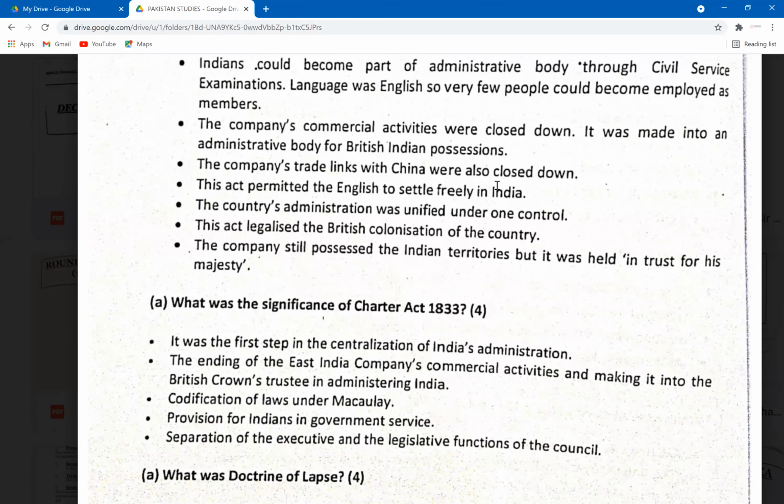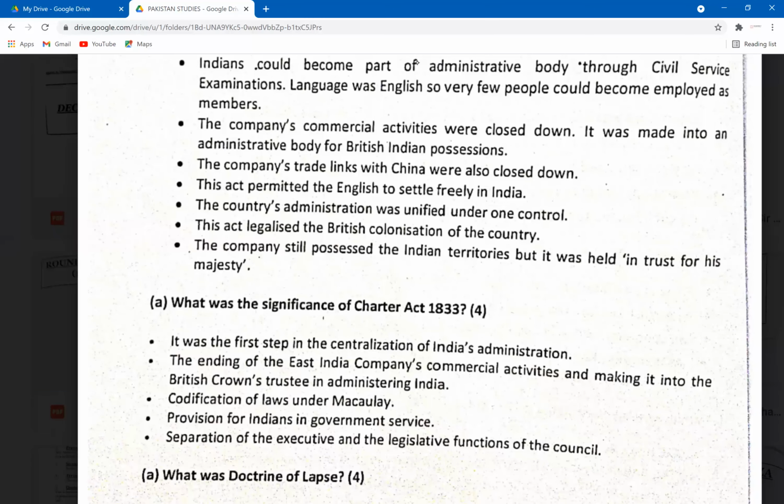Okay, let's read these points. The country's administration was unified under one control. The act legalized the British colonization of the country. Now they officially legalized this colonization, that the British will be taking control of India. EIC will just be trading, whereas the British government will be controlling the political affairs of India. The company still possessed the Indian territories, but it was held in trust for His Majesty.